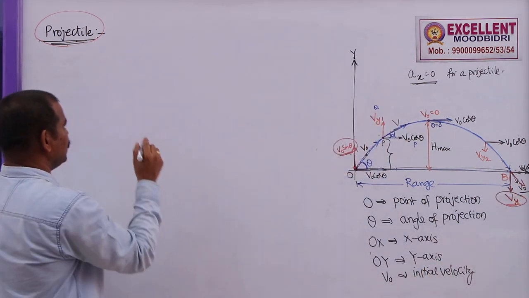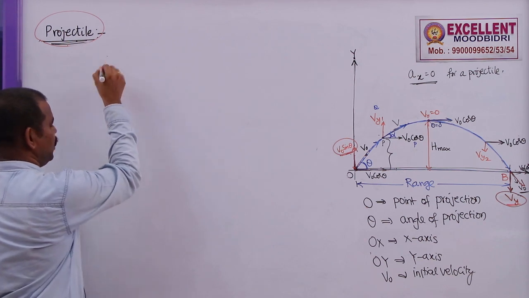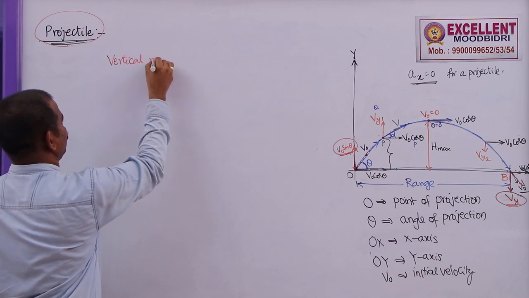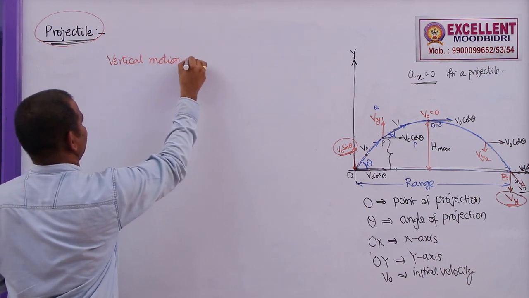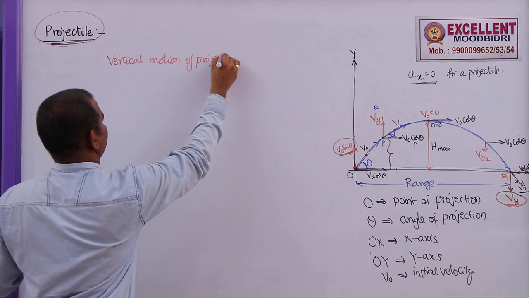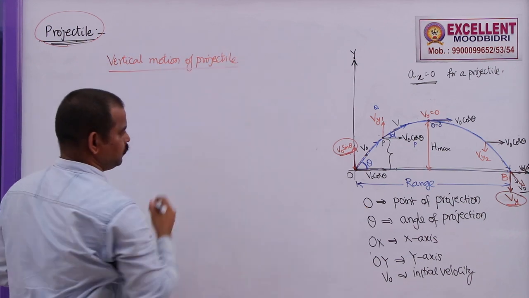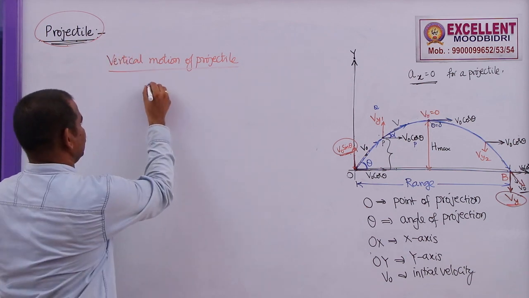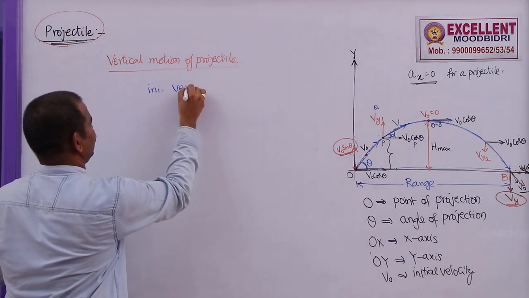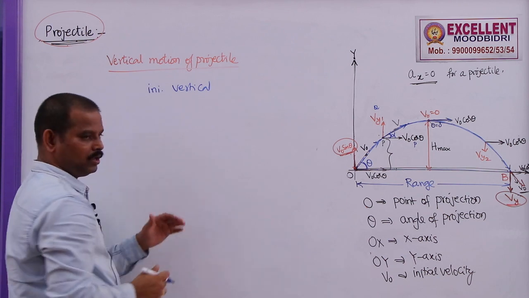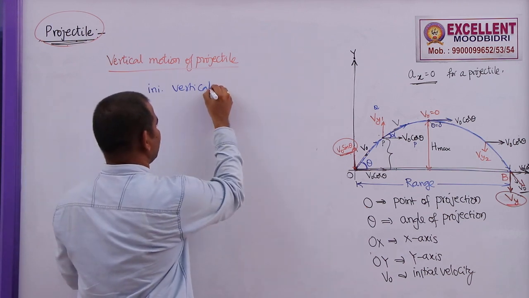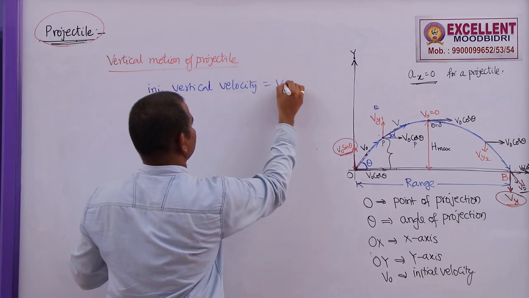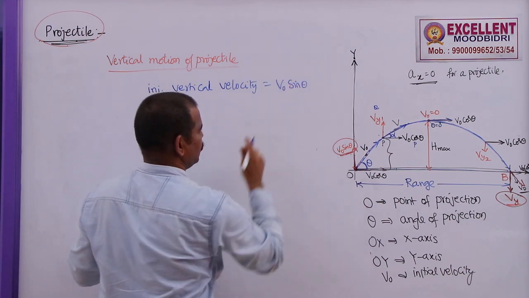Now, if you consider only the vertical motion of the projectile, the initial vertical velocity, or vertical component of velocity, was v naught sin theta.